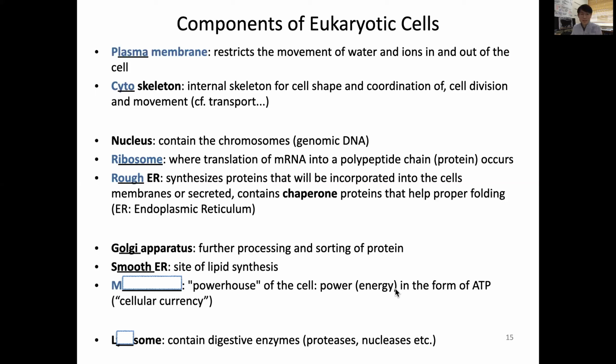And this ATP is produced in mitochondria. And the cells also have a garbage and decomposition system, which contains digestive enzymes such as protease or nuclease. See, these ases are enzymes. Proteases chop up proteins. So that's called a lysosome.